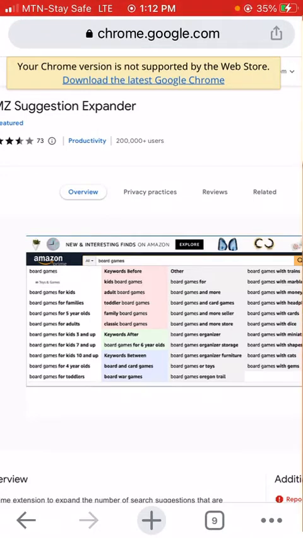So if you're just starting out and you can't afford those paid tools, these other Chrome extensions I've just mentioned are actually good for you. You can use them to start. You don't have to bother your head about getting paid tools, but when you start to make money, you can then get those paid tools.